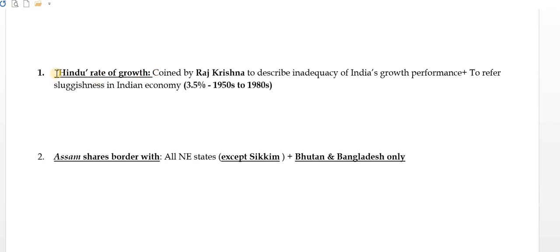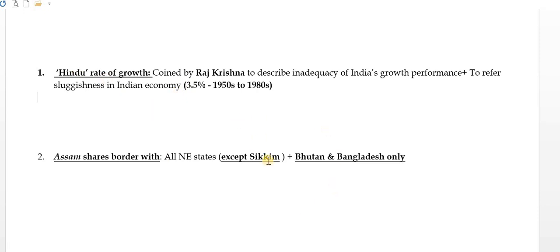So the first concept is related to the Hindu rate of growth. This growth rate is related to the GDP growth rate of the 1950s to 1980s, and this term was given by Professor Raj Krishna. What is it describing? It describes the inadequacy of India's growth performance, and it refers to the sluggishness in India's economy.